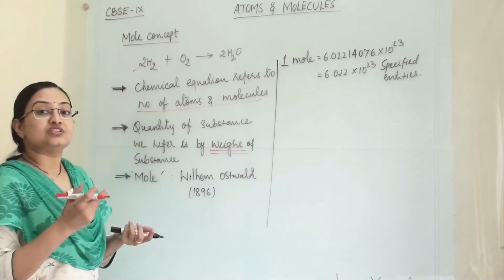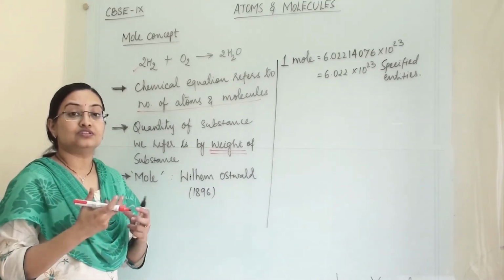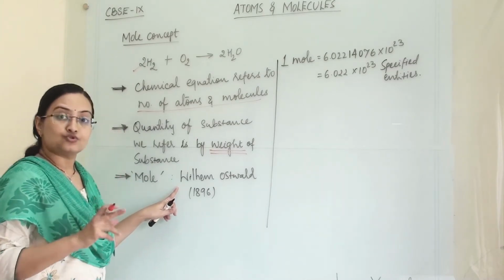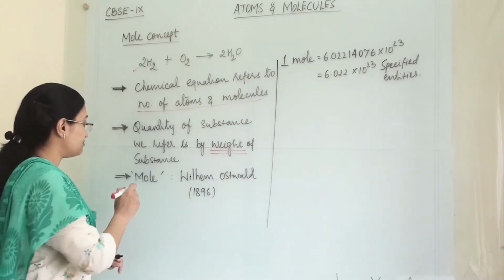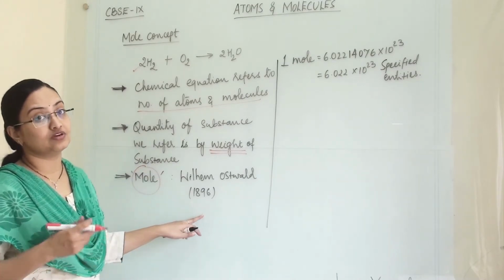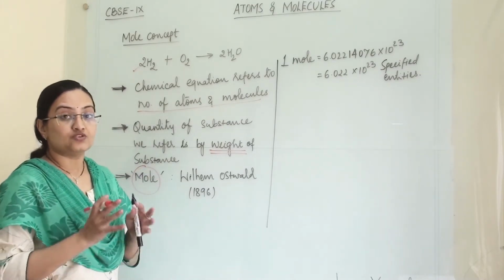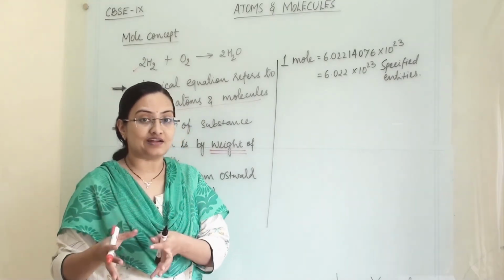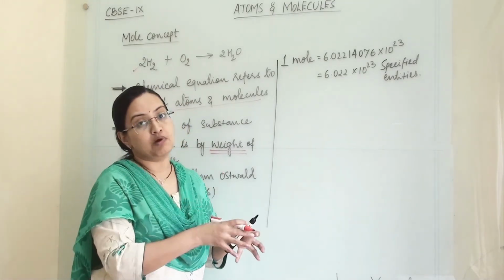So to resolve this difficulty, Wilhelm Ostwald introduced the concept of mole in 1896. So through the mole, we can combine a number of atoms and its mass.